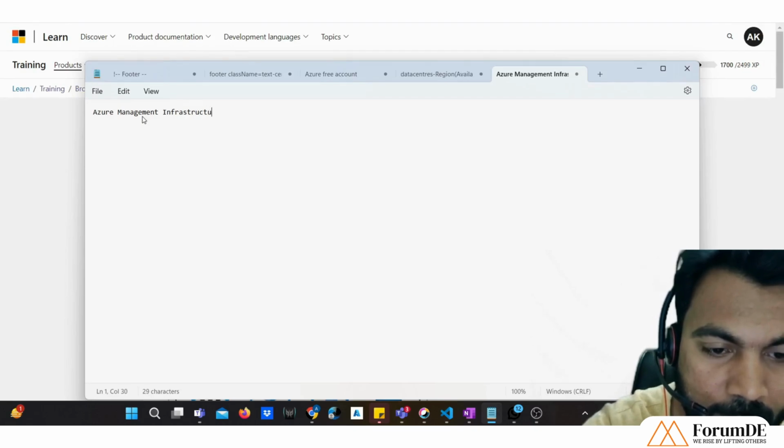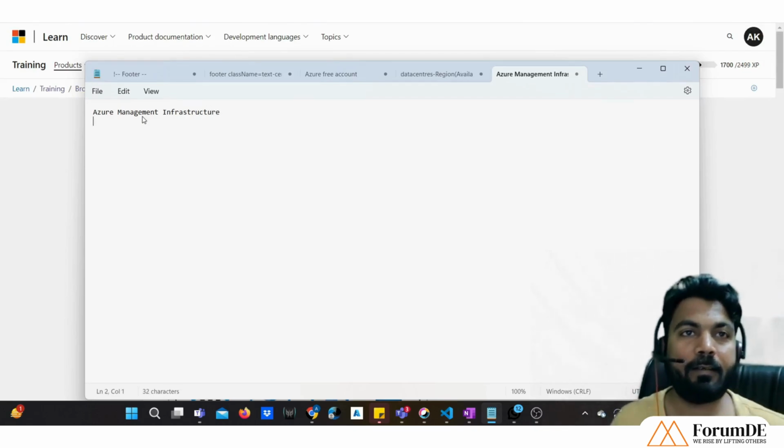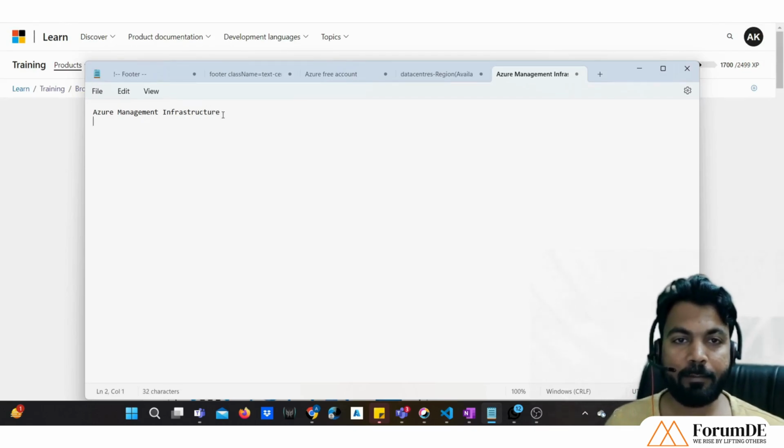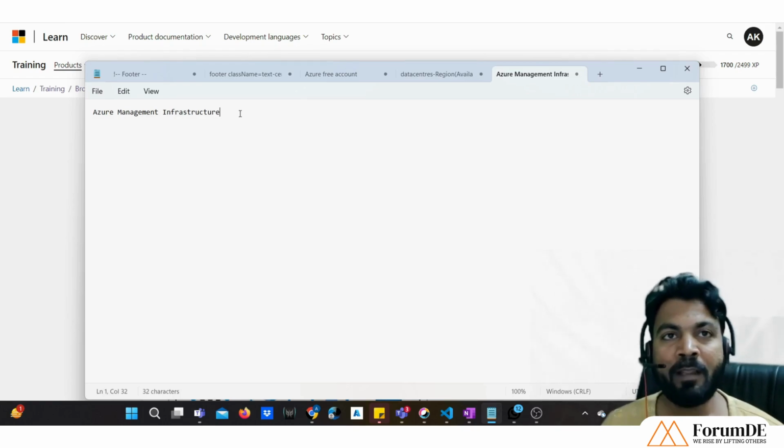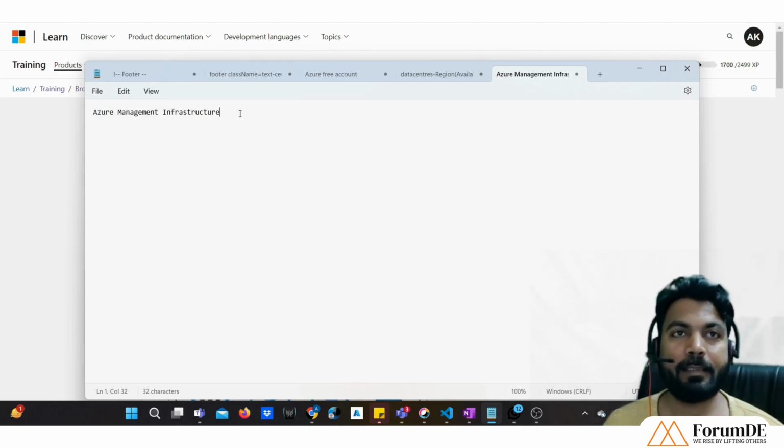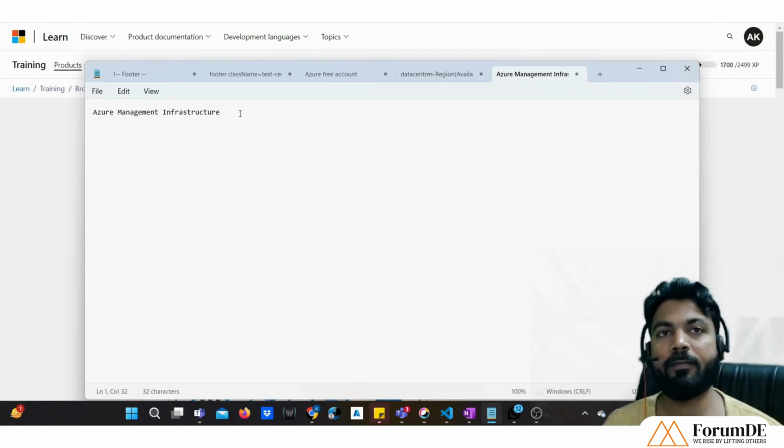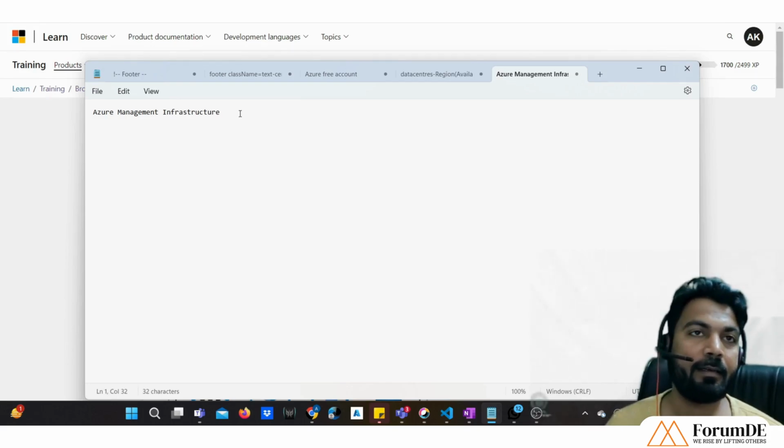So as the name suggests, this Azure management infrastructure is something which is used for management of different resources that people use in Azure. Before discussing further, I want to put one very important thing. I want to put the hierarchy of different groups or resources that are there in Azure.